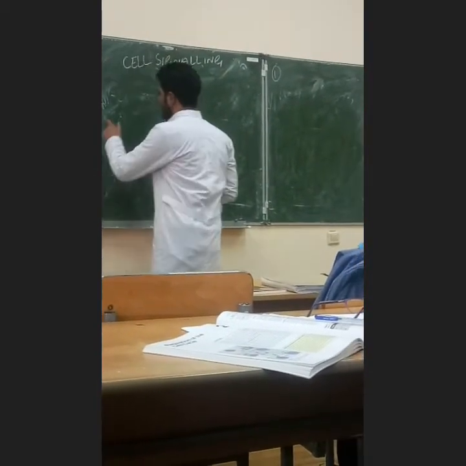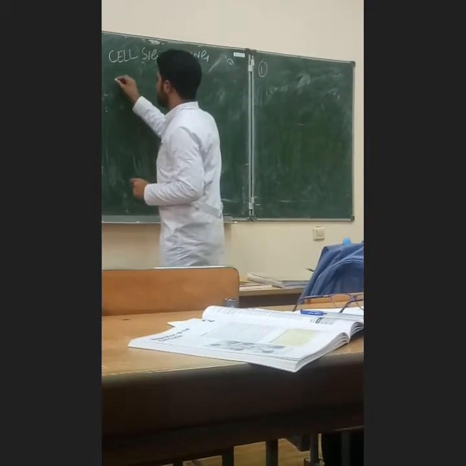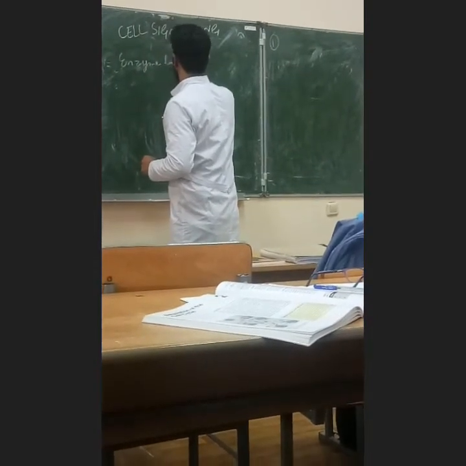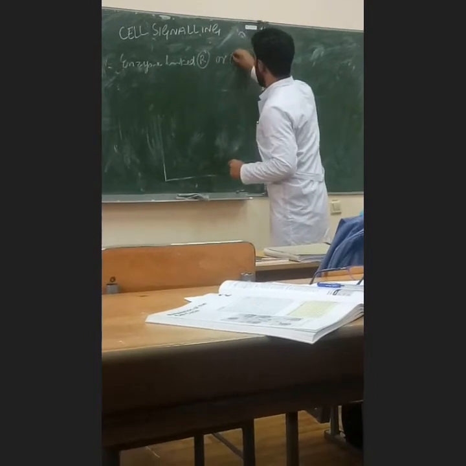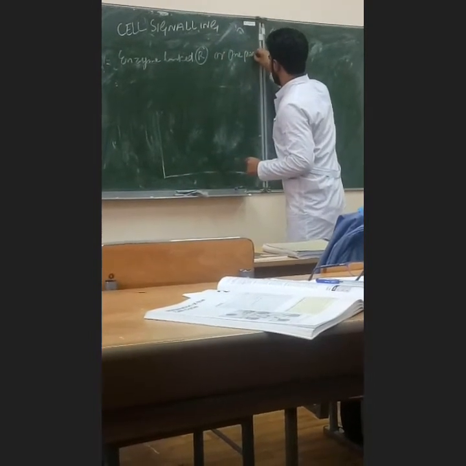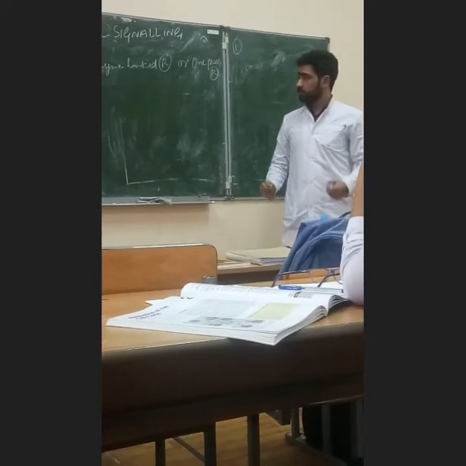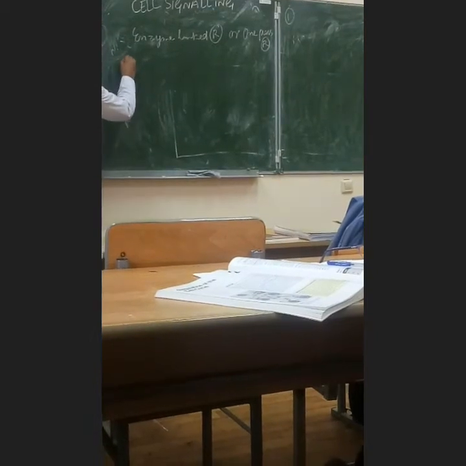These all were 7 serpentine receptors. Now we will talk about enzyme-linked receptors, or what we call one pass receptors. In this case we will talk about the tyrosine kinase.